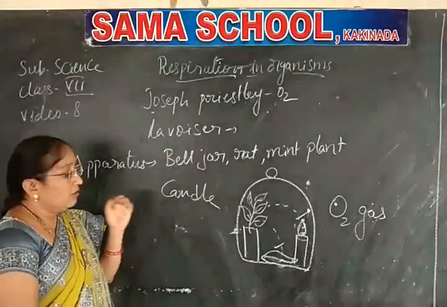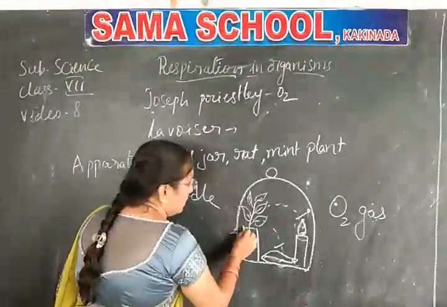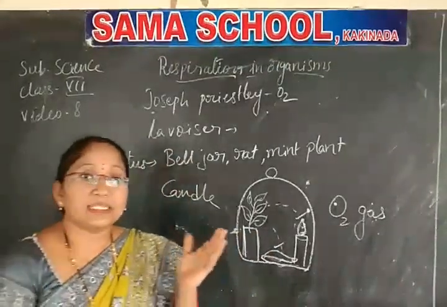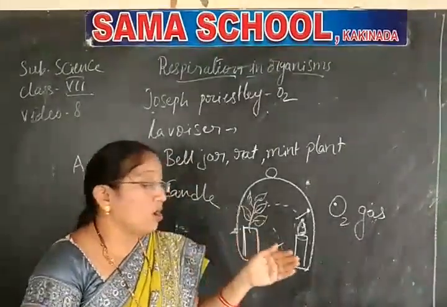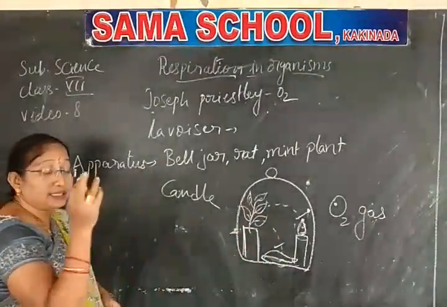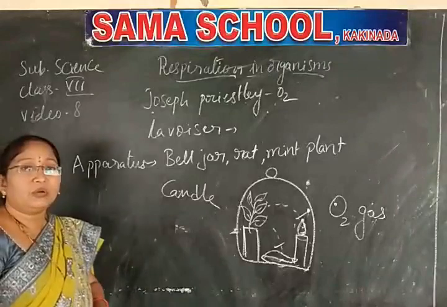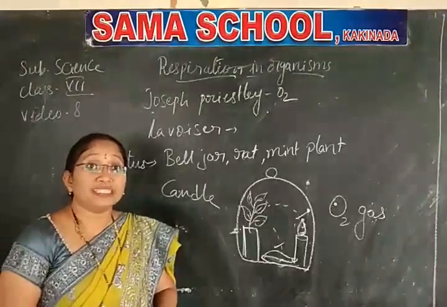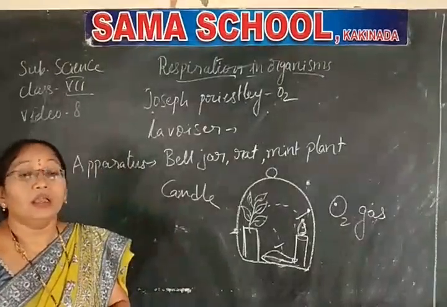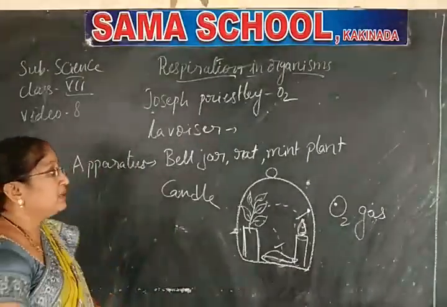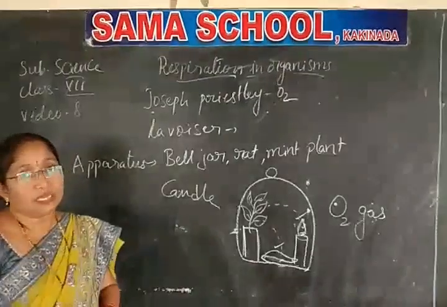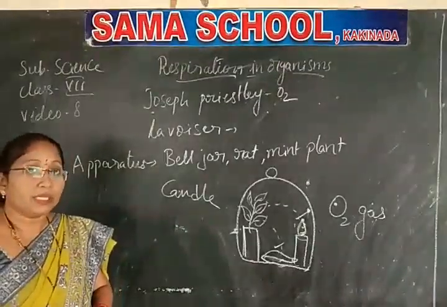Now let us see how these gases, oxygen or carbon dioxide, are present. As I said, carbon dioxide was discovered by Joseph Black, isn't it? Van Helmont and Joseph Black discovered carbon dioxide with the experiment of limestone and acid, and lime water turning milky white.